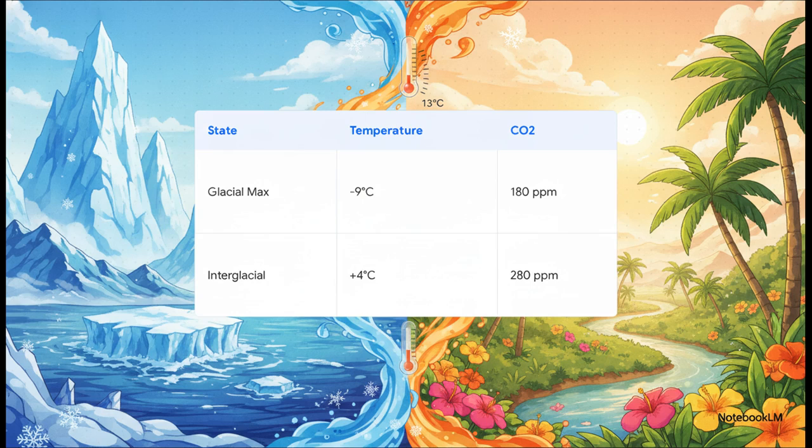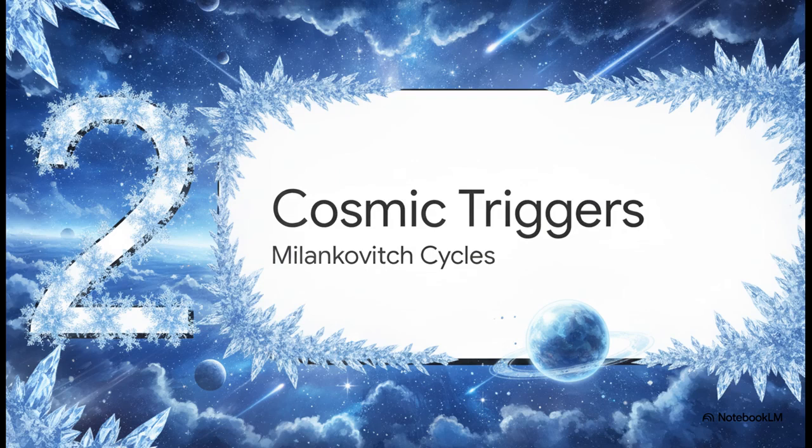Now, for your exams, you absolutely want to anchor these vital stats in your memory. The difference between a glacial maximum and an interglacial period is just staggering. We're talking about an average temperature range of up to 13 degrees Celsius globally. During the coldest periods, temperatures plummeted 9 degrees below the average, and carbon dioxide levels in the atmosphere dropped to just 180 parts per million. Then, in the warmest interglacials, those temperatures soared to 4 degrees above average, with CO2 swinging way back up to 280 parts per million. That is a massive 100 parts per million swing in atmospheric carbon between those two extreme states.